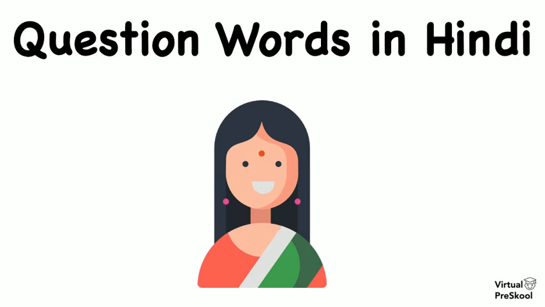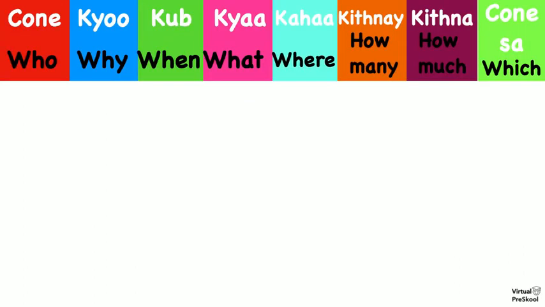Today we are going to review question words in Hindi. You've spent a few weeks learning these different question words: kaun, kyun, kab, kya, kahan, kitne, kitna, and kaun sa. Kaun means who, kyun, why, kab, when, kya, what, kahan, where, kitne, how many, kitna, how much, kaun sa, which. So today we are going to do some practice questions to see how well you know each of these.